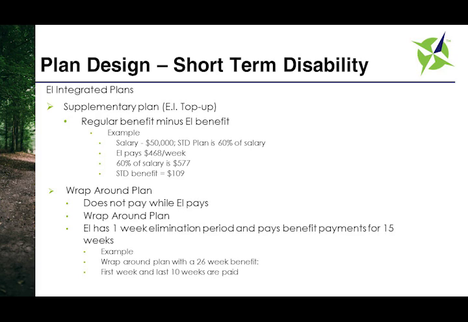A wraparound would pay where EI does not. For example, during the first week of the waiting period, EI requires a 7-day wait, or after the 15-week maximum payout that EI provides, potentially filling the gap between when EI stops and when long-term disability kicks in.